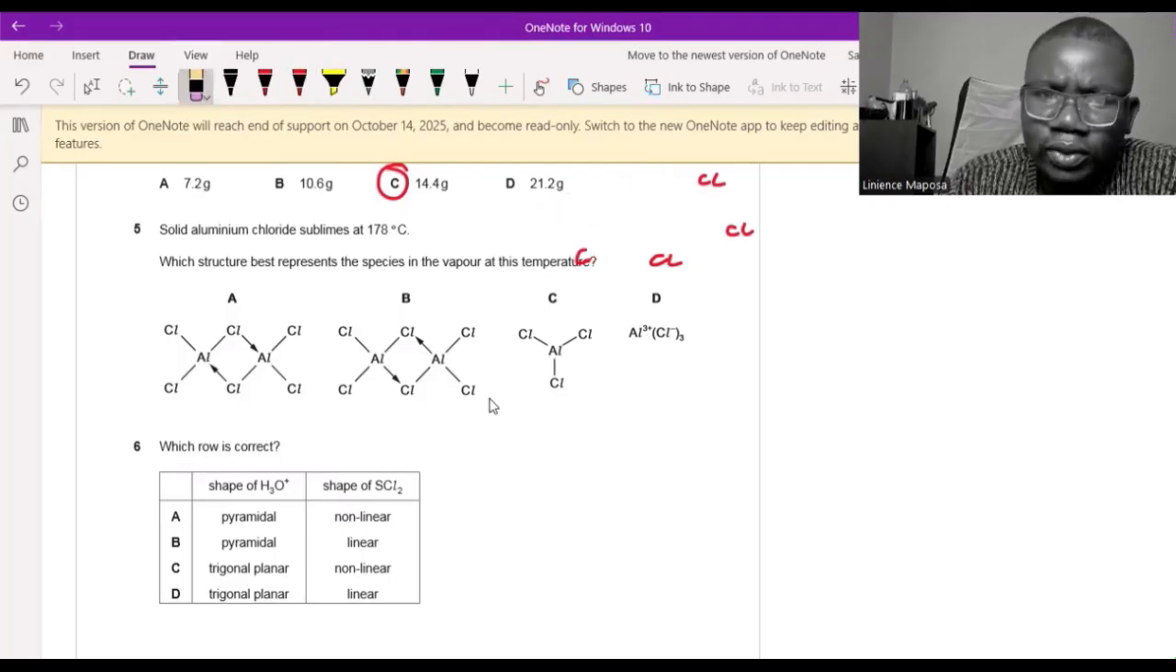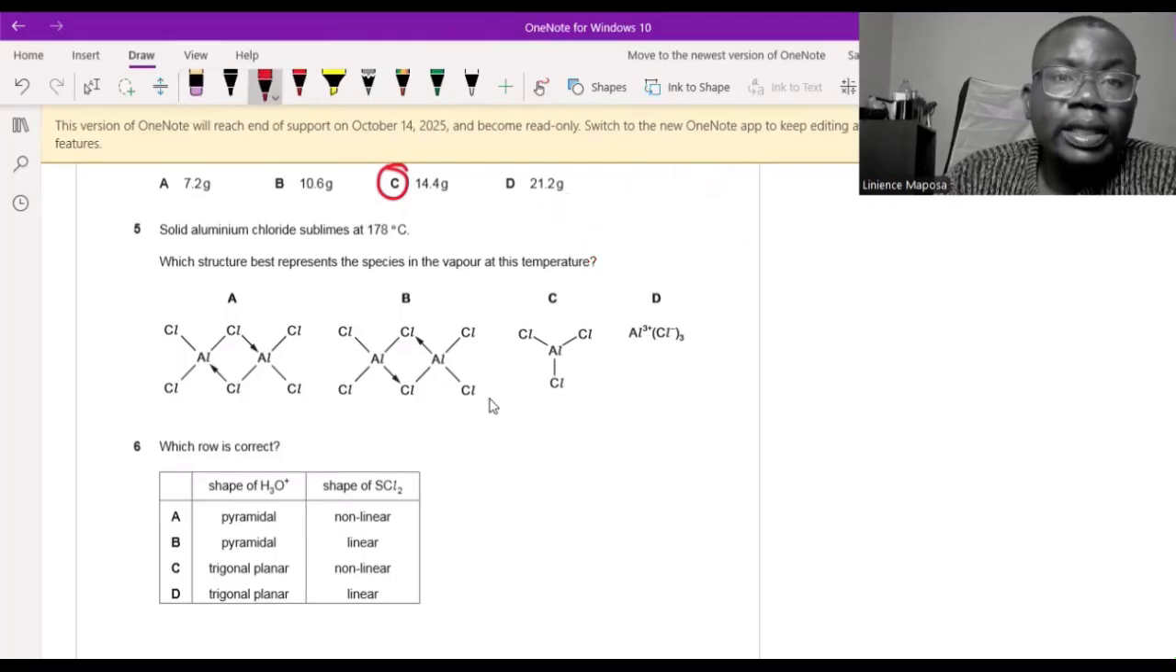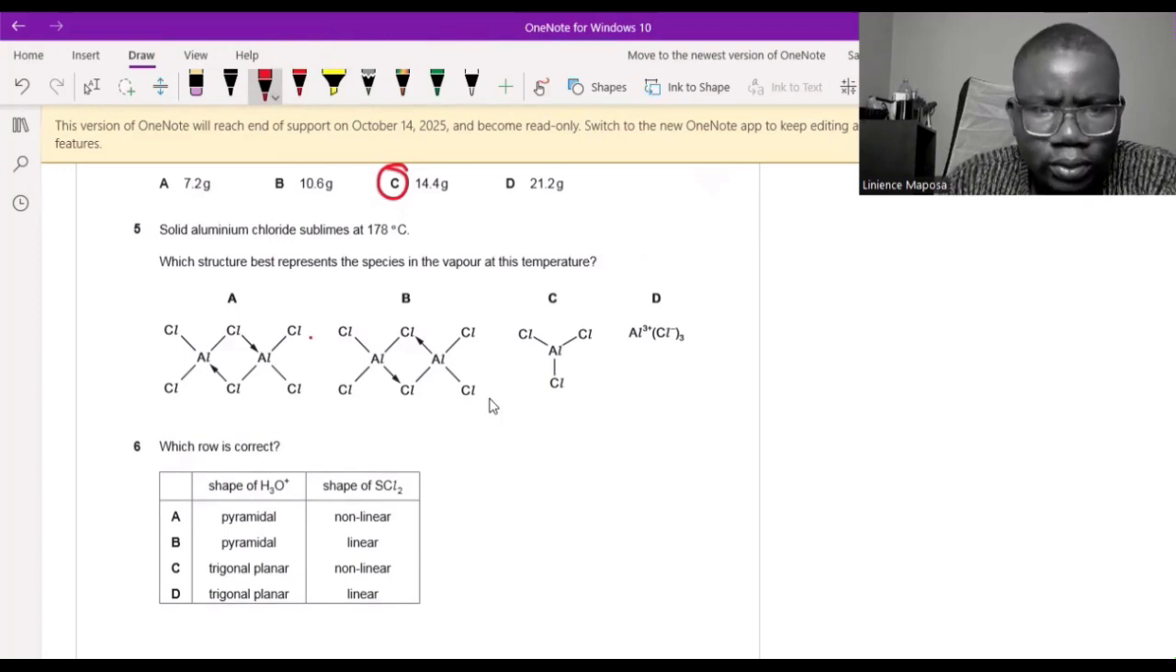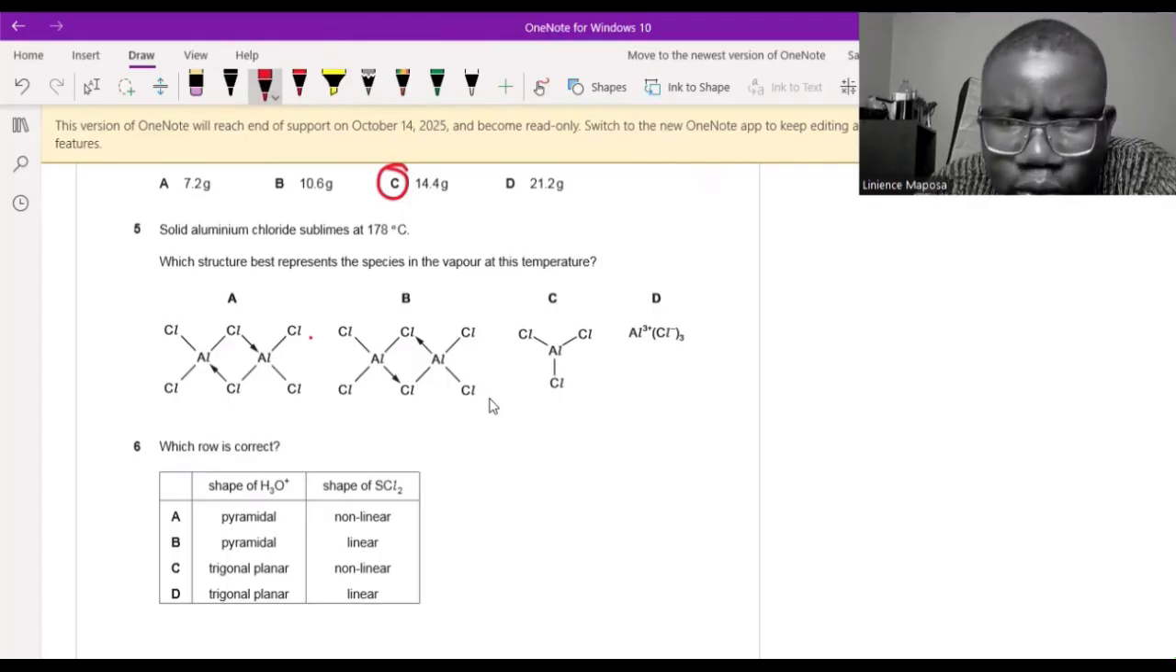You need to learn to draw the dot and cross as well. Right, so in a sample, because they are covalent compounds, you are going to have the dimer. So where do they have the dimers? Okay, let's use process of elimination. It's not a salt, so this one is wrong. Again, it will dimerize, so this one we can leave.